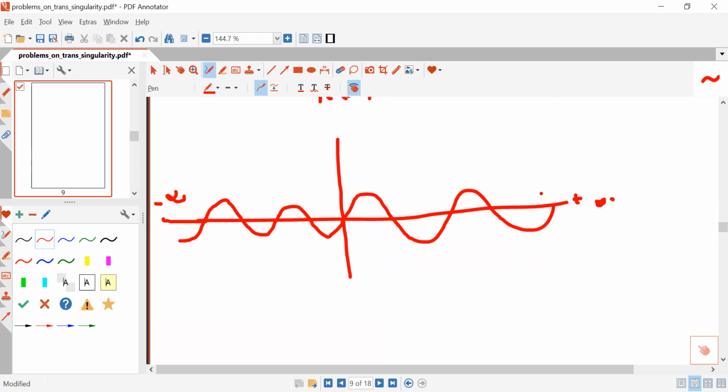And the amplitude of this sinusoidal signal is A. So I am asking you, what will be the equation of x(t)? You can easily say that the equation of x(t) will be A sin omega t, and this will be defined in the entire range of time, or you can say it is defined between minus infinity and plus infinity.